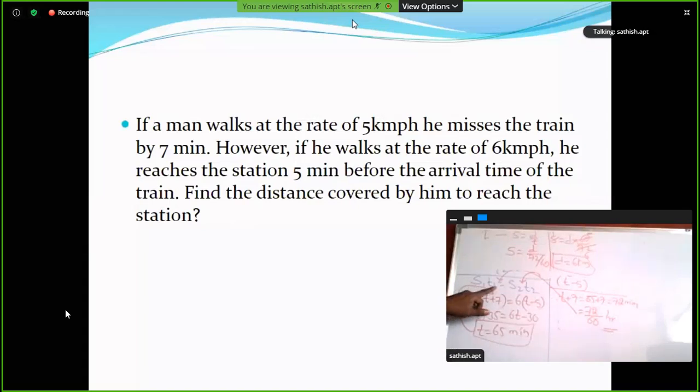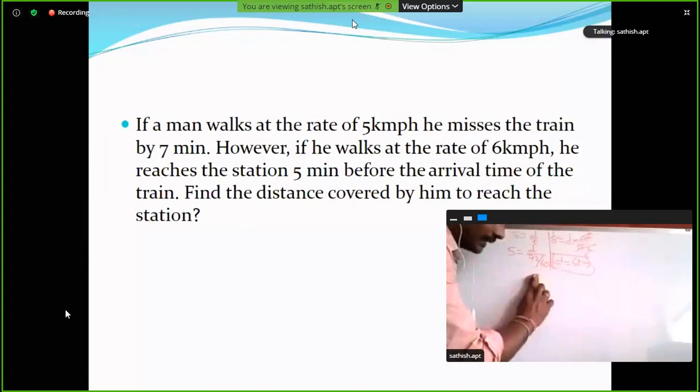S1 T1 is equal to S2 T2. So 5T, T is equal to 65. Substitute in our case 1 or case 2. Clear? So T plus 7 or T minus 5. I'm substituting in case 1: 65 plus 7, 72 minutes. Convert it into hours, divided by 60. Speed is equal to distance by time. So 5 is equal to D by 72 by 60. So we'll get D is equal to 6 kilometers. This is the general procedure, the traditional method.